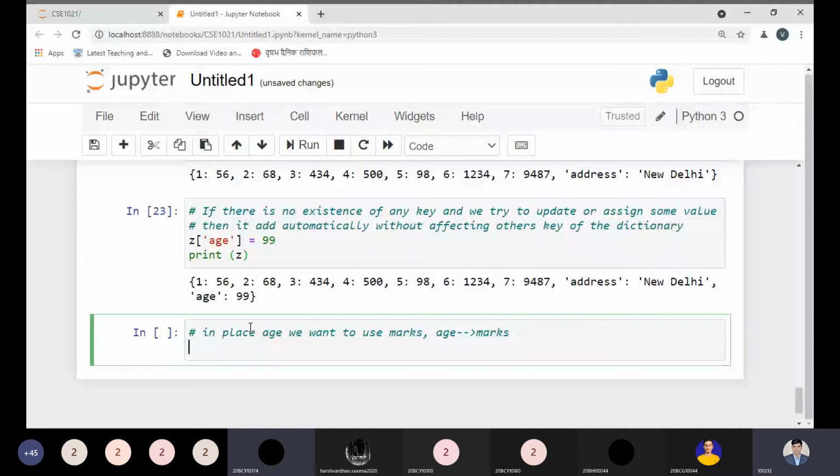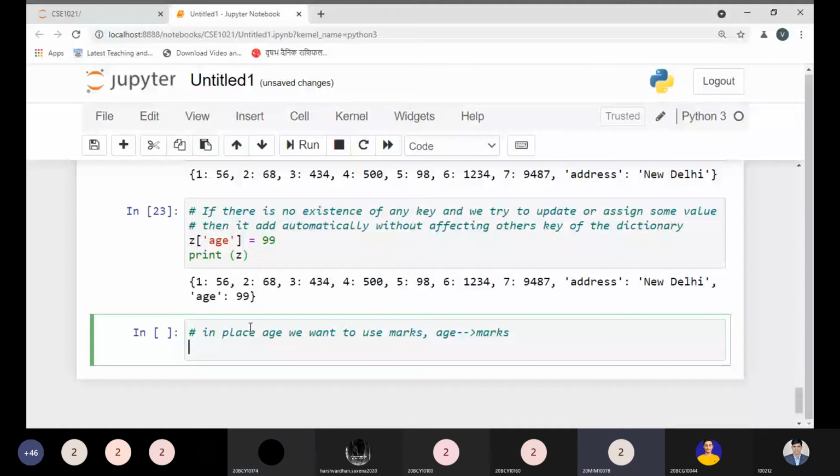So I can update my question: can we rename the keys? No, sir, we can't rename the keys. If it is not so, then why? But we can add a new key and remove the old one, right?